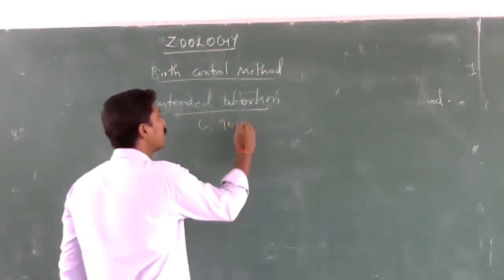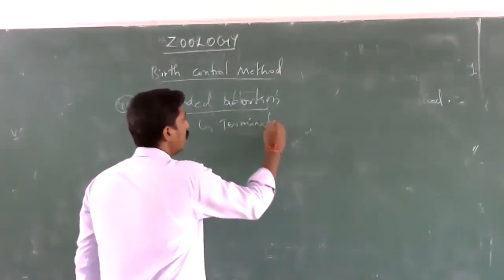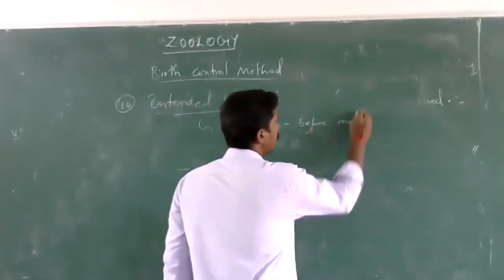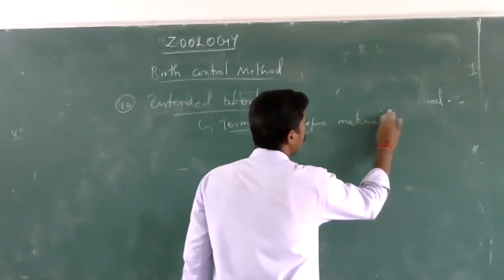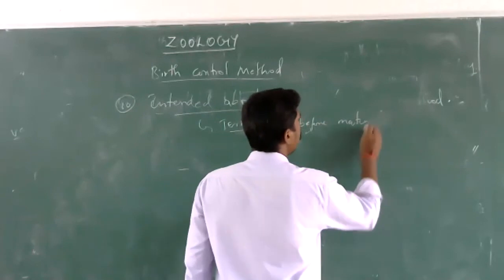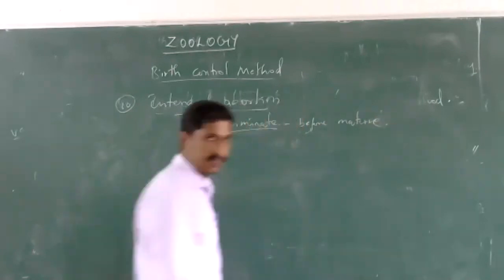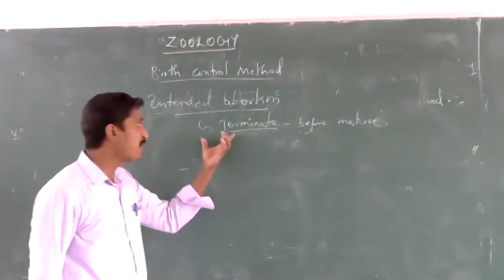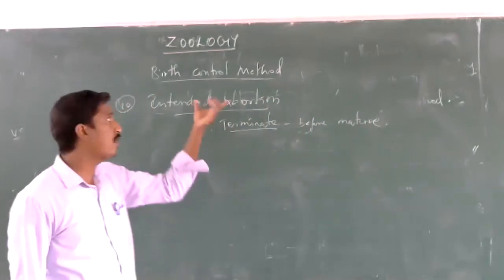Before maturation of the fetus, before the completion of development, when it is terminated from the mother's womb or uterus, it is called abortion.